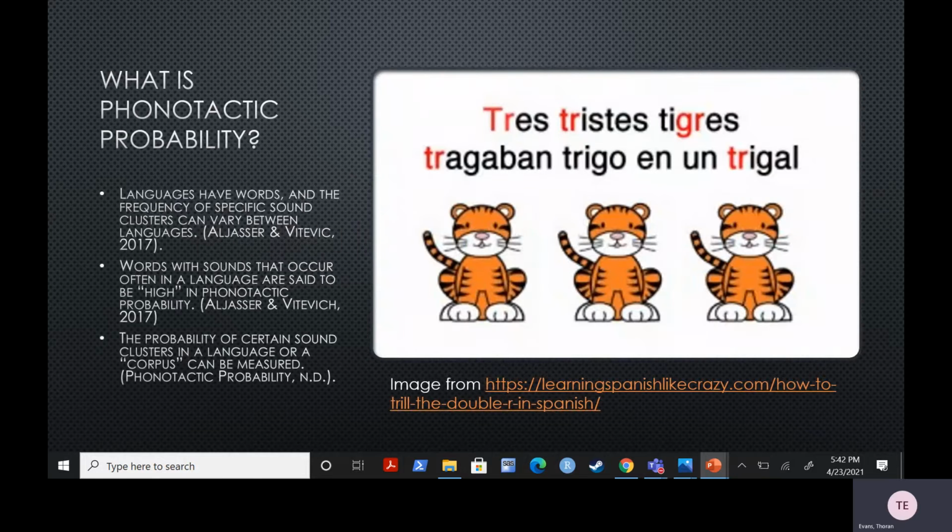So what is phonotactic probability? Well, we all know that human languages can be vastly different and can have vastly different sounds that are common to that language. To show you what I mean, take the image you see here on the right. Tres tristes tigres tragaban trigo en un trigal, or in English, three sad tigers ate wheat in a wheat field. Notice how much the sound tr comes up in this short Spanish sentence. So if we were talking phonotactic probability, we might say that the tr cluster has a higher phonotactic probability in Spanish than it does in English. Now this same idea can be applied to any spoken or written language, and this is what phonotactic probability studies.